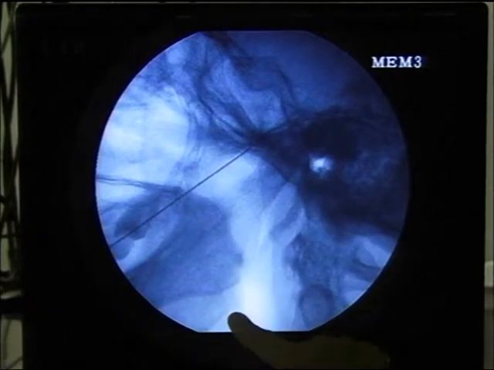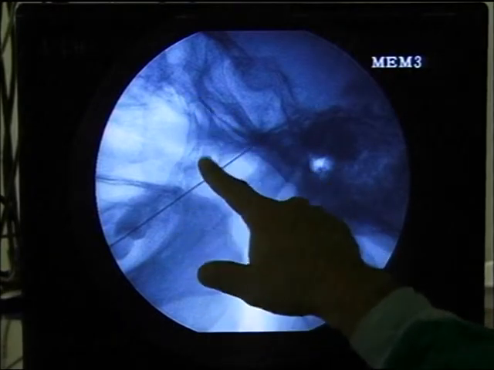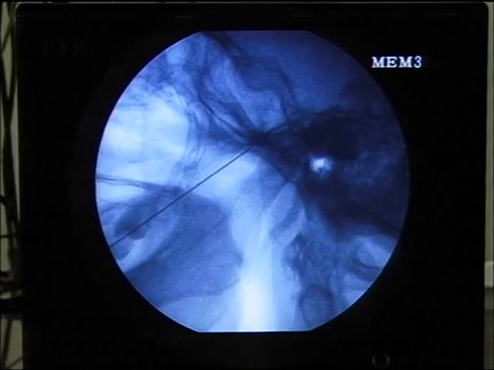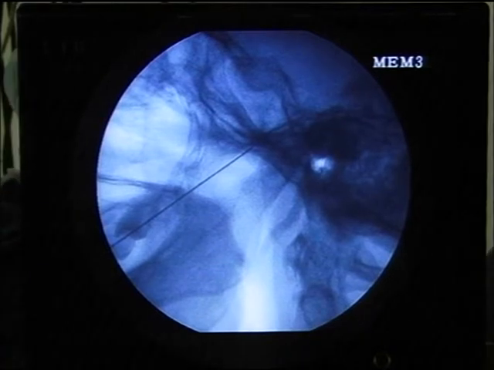For overlapping, you look at the angle of the mandible and all, and then the overlapping. Otherwise, we don't really know whether we are entering the right side or the left side. So overlapping is important.